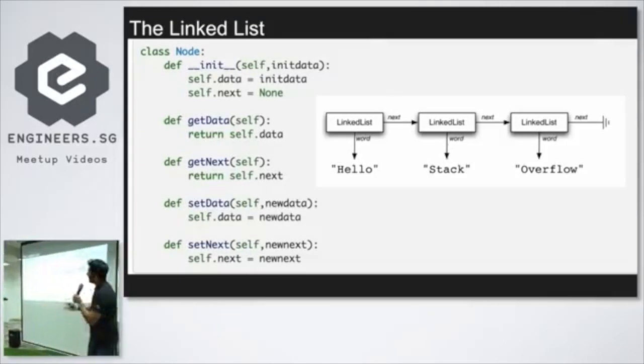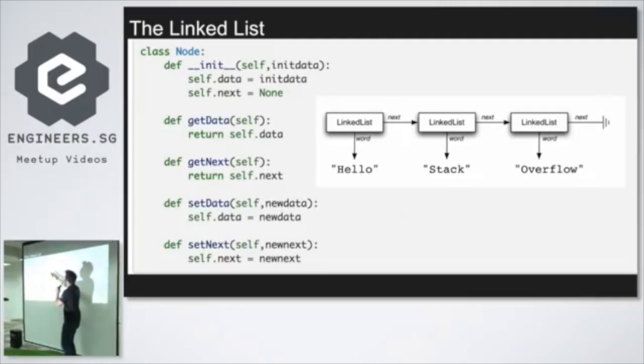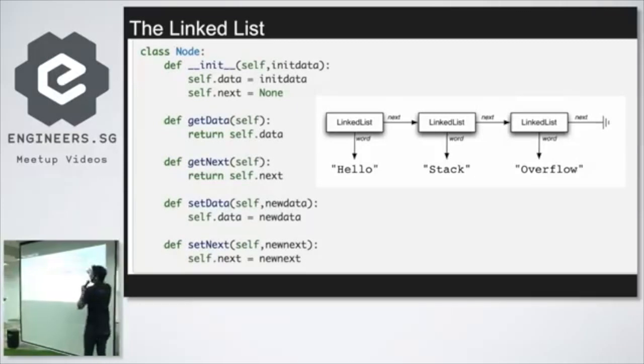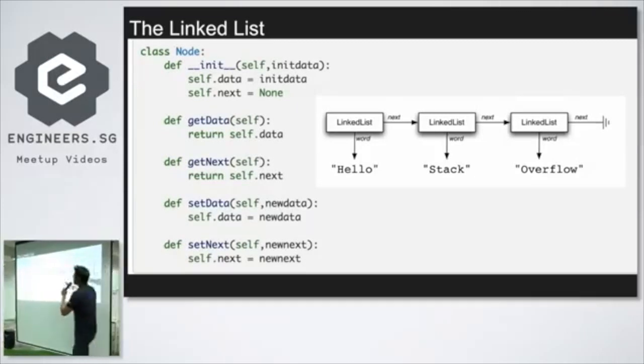A linked list is just a very simple object that's linked to the next object, that's linked to the next object, that's linked to the next object. And it just goes on as much as you want. We can make one in Python. We'll just say class node. This is a class, this thing, this square. And let's give it some functions.